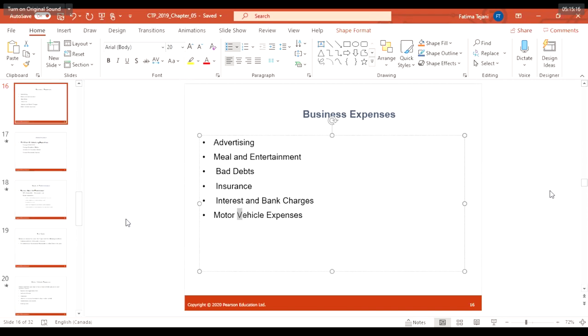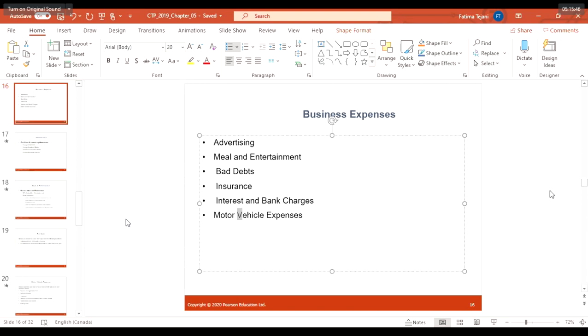Fees, penalties, or bonus paid for a loan. You can deduct the fee you pay to reduce the interest rate. Sometimes you pay a fee, right, to reduce the interest rate. You can also deduct any penalty or bonus a financial institution charges you to pay off your loan before it is due. For example, if the term of your loan is 5 years and in the third year you pay a fee to reduce your interest rate, treat this fee as a prepaid expense and deduct it over the remaining term of the loan. So that's what is deductible.